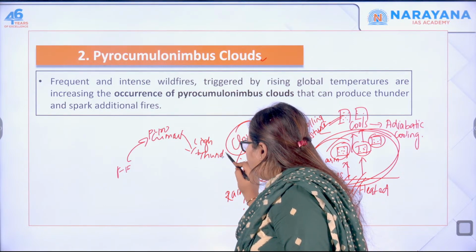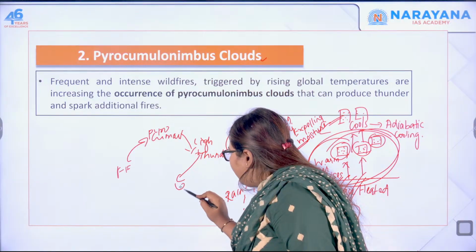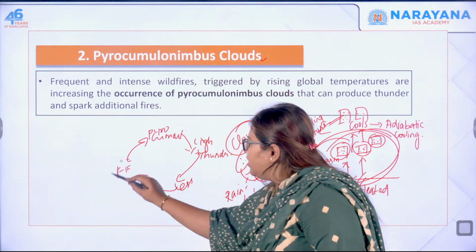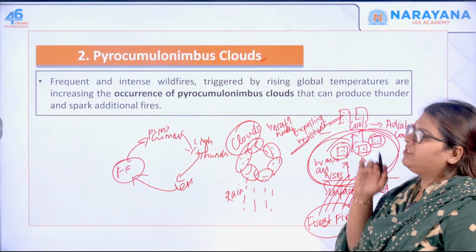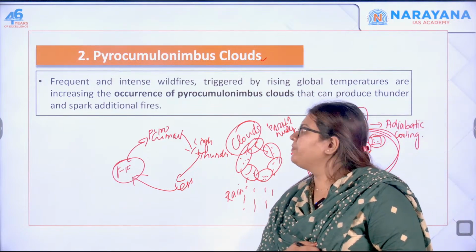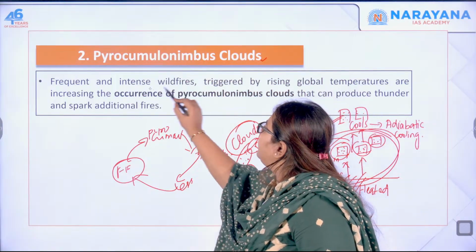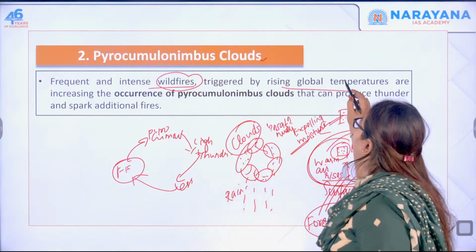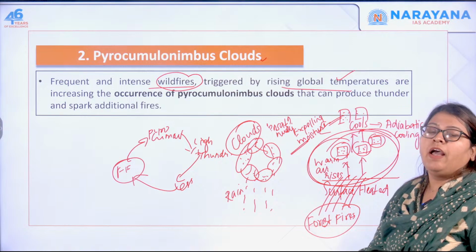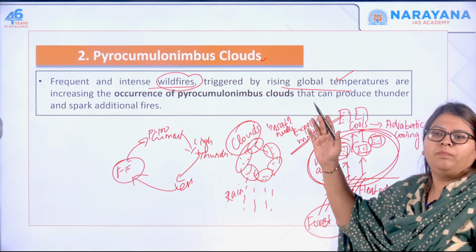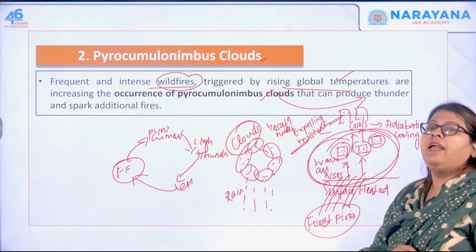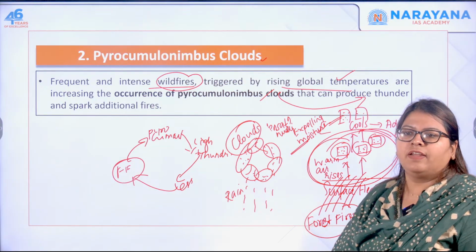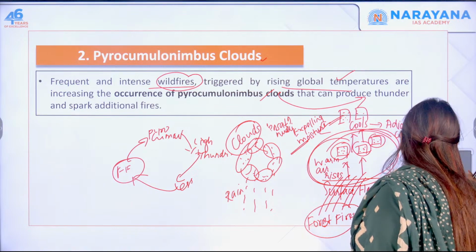When there is thunder and less rain, that further amplifies forest fire events. So this is what we are going to discuss in this particular article. Frequent and intense wildfires triggered by rising global temperature are increasing the occurrence of pyrocumulonimbus clouds. This again can produce thunder and can spark additional fires. So this is what this article is telling.